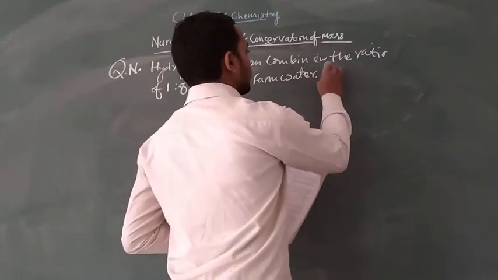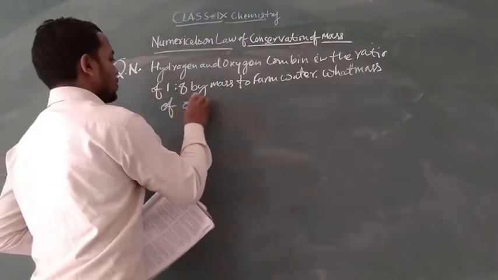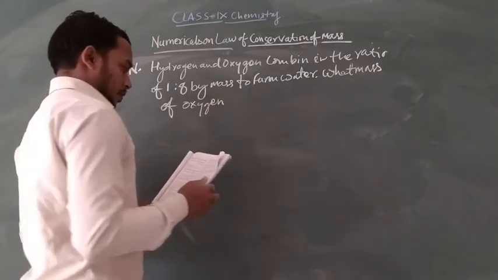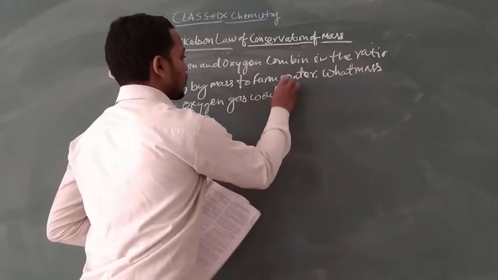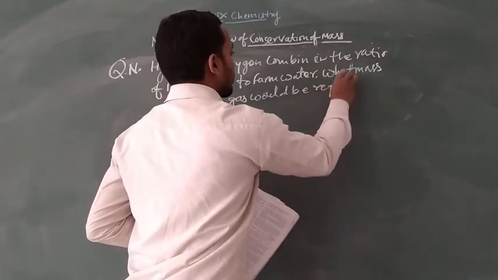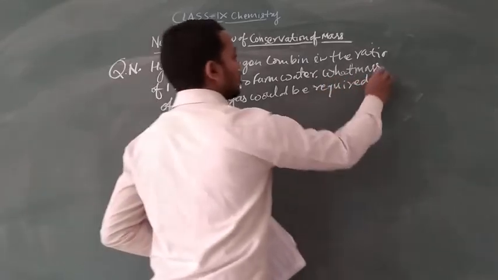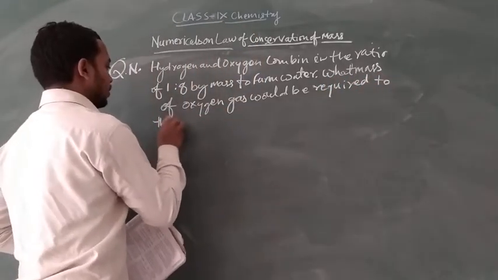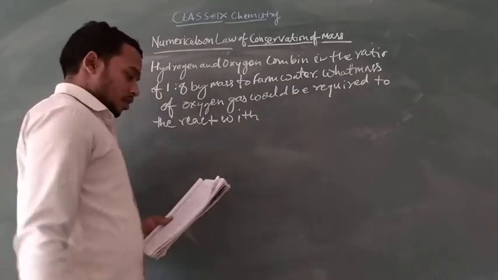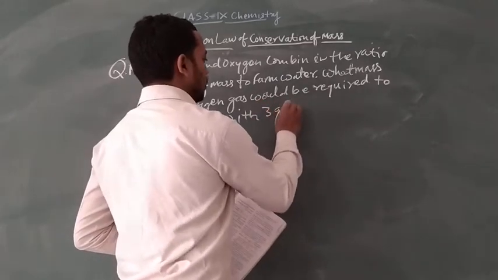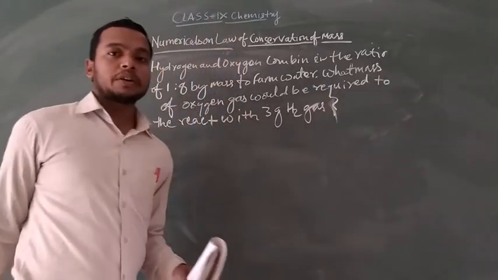What mass of oxygen gas would be required to react with 3 gram of hydrogen gas?